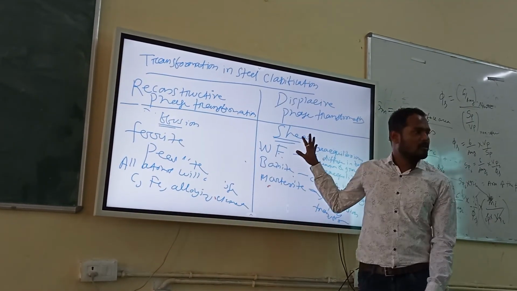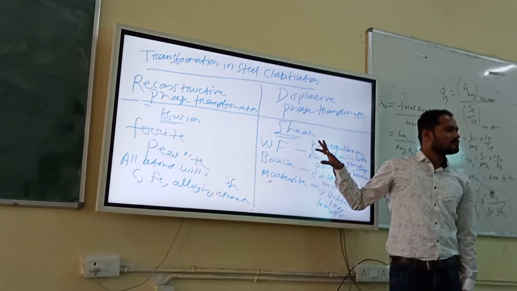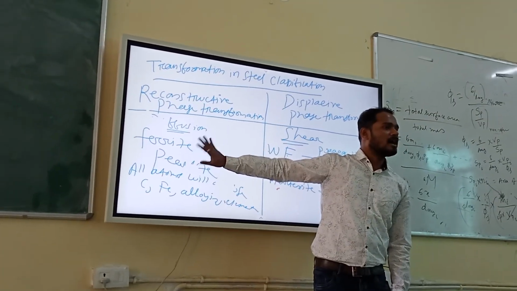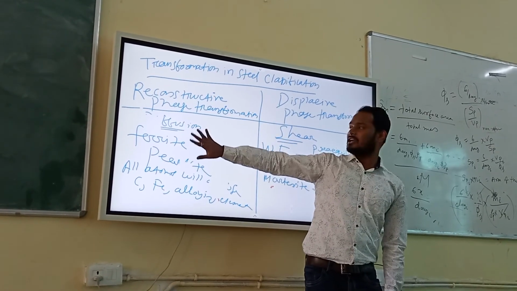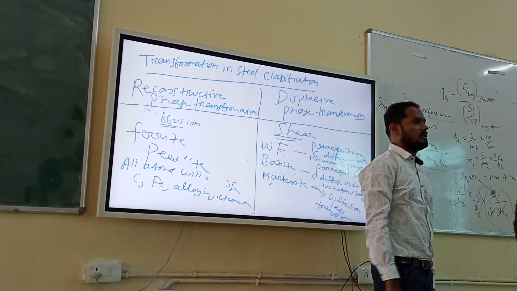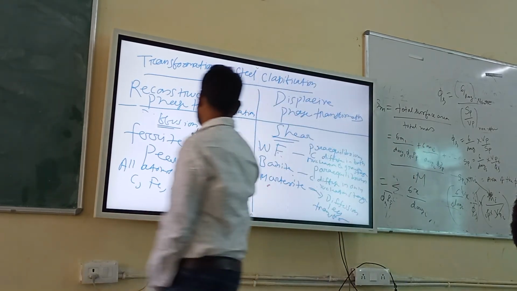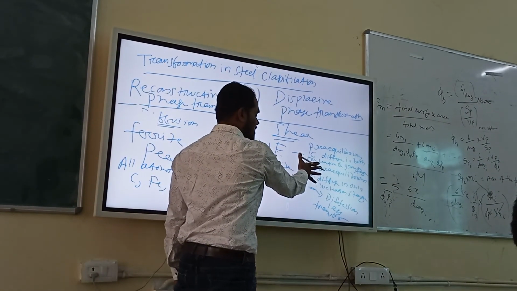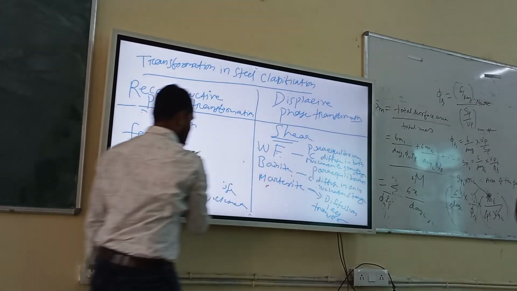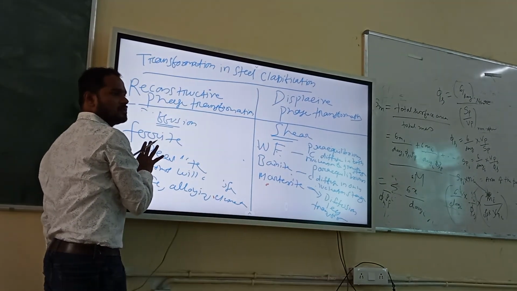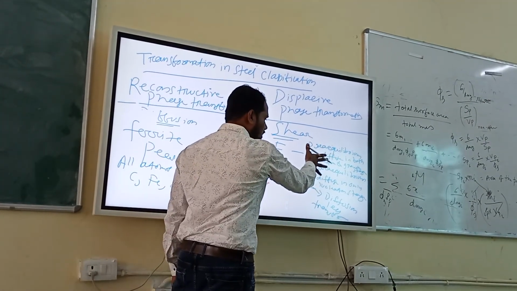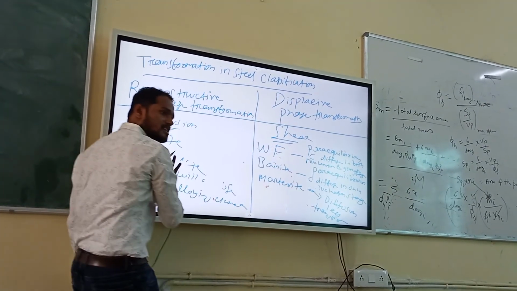Maximum driving force will be available here. But here you have a high diffusion rate, or high diffusion coefficient, because this kind of transformation happens at a high temperature. That's why. Okay, you can write: this kind of transformation is having maximum driving force, and this kind of transformation is having minimum driving force. And the diffusion coefficient is very low here, and very high here.